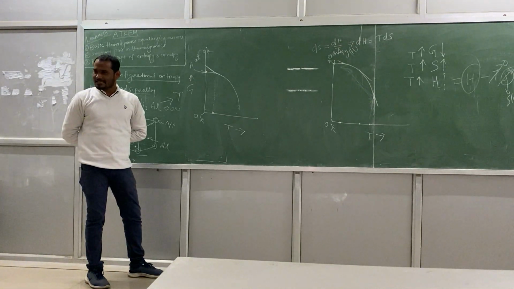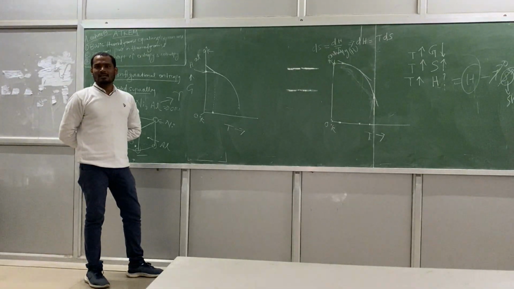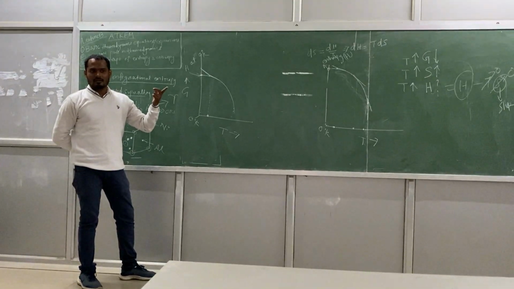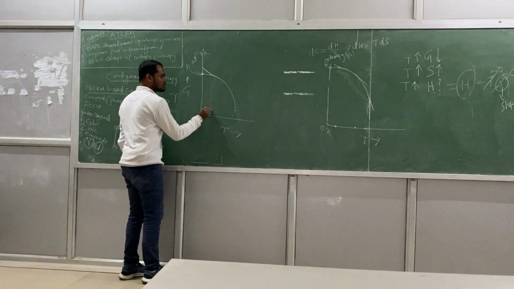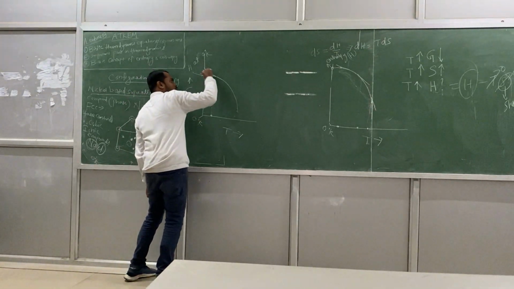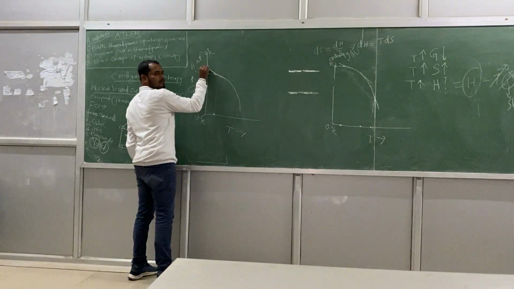Y is equal to mx plus c. Yes or no? Y is equal to mx plus c. mx is TS over there. c is H, the intercept. Right. So just have a look. So this is the temperature. You want to find out enthalpy H. You have to draw a tangent. And the tangent is intersecting at this point.